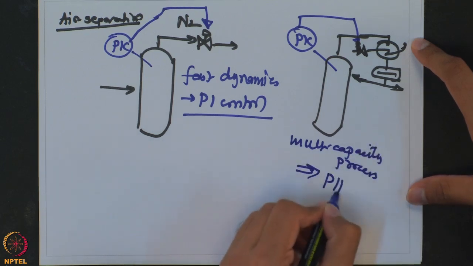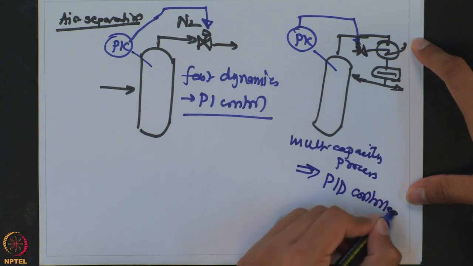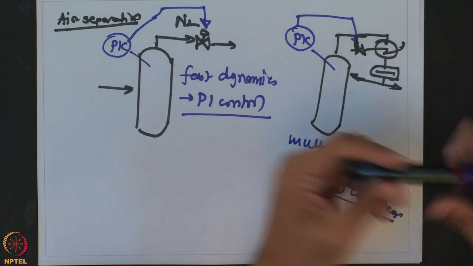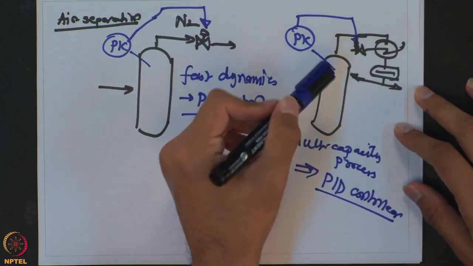So, we will have to use a PID controller here. Having said that, every distillation pressure controller will not be a PID controller, because you also have to weigh in whether the offset is acceptable or not. A lot of times in high pressure distillation, a small offset in pressure is not going to affect the extent of separation. So, you may even go with a simple P controller.